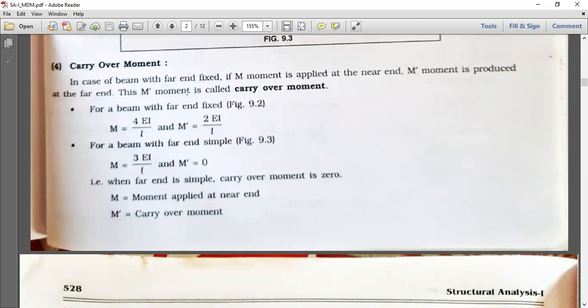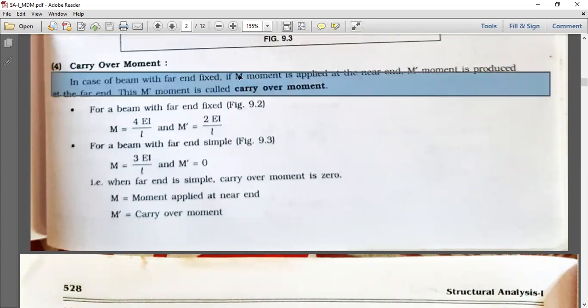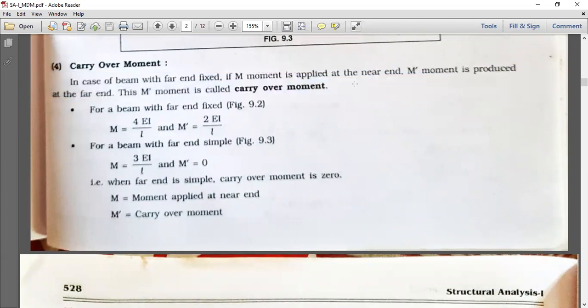Again, in case of a beam with a far end fixed, this is the example of a far end fixed. If M moment is applied at the near end, M dash moment is produced at the far end. This M dash moment is called a carryover moment of the near end. For a beam with far end fixed, we know M is equal to 4EI by L and M dash is equal to 2EI by L.